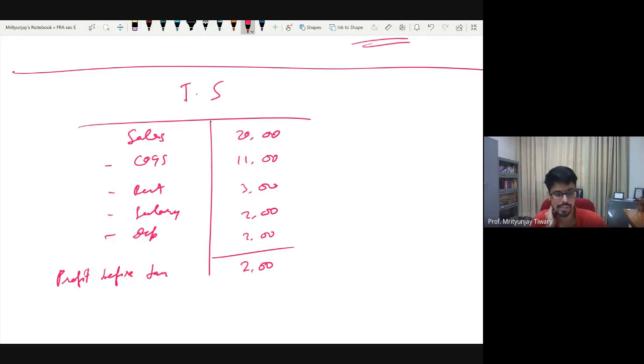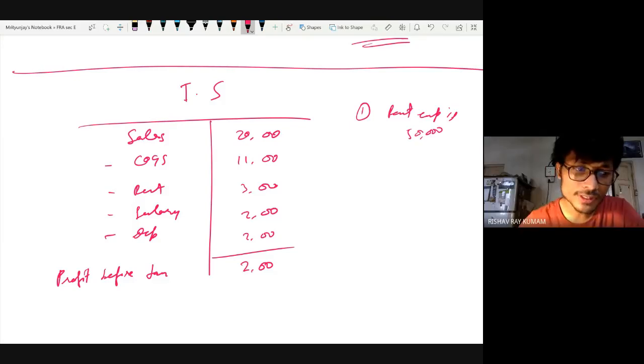Now you would have solved some examples on your own and some examples in the tutorial also. Today you will solve one more example in tutorial, assuming a tutorial happens today. What you will see is that there will be certain transactions given, and for that you keep on passing journal entries. What journal entry do you pass when any expense is given? Let's say one information given is that rent expense is 50,000. What journal entry do you pass?